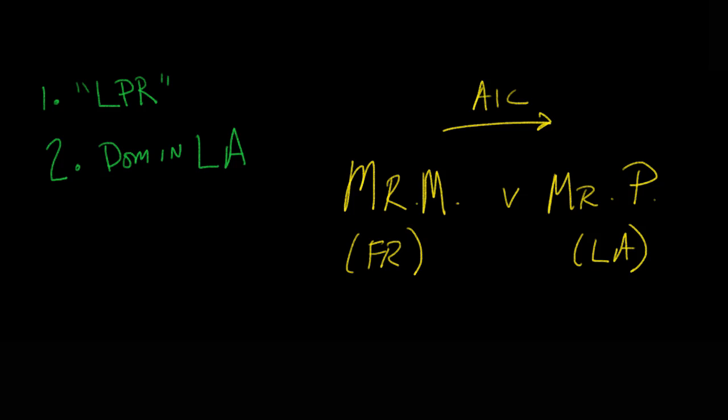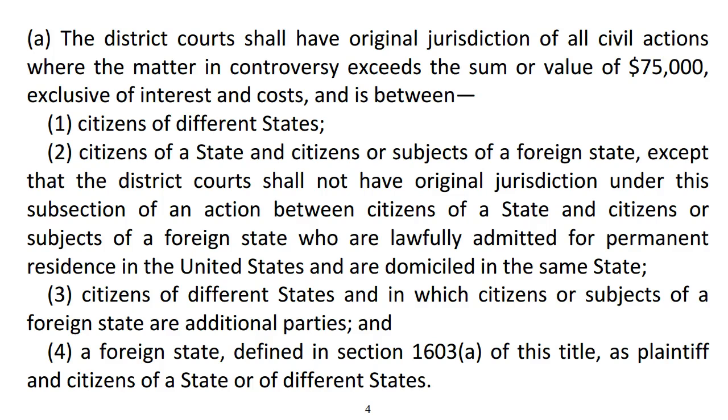He's domiciled in the same state as Mr. Perry. Well, if the purpose of diversity jurisdiction is to avoid the potential of bias against non-citizens, then it's really hard to fathom why one would need diversity jurisdiction here. And in fact, when we look at the statute, we'll see that the statute indeed does prevent jurisdiction here.